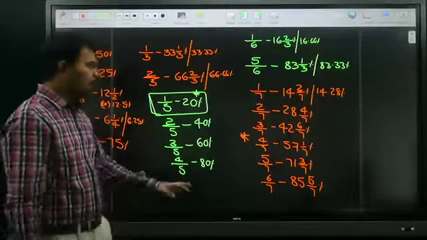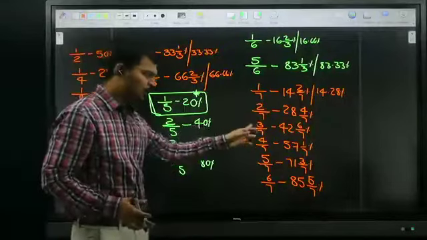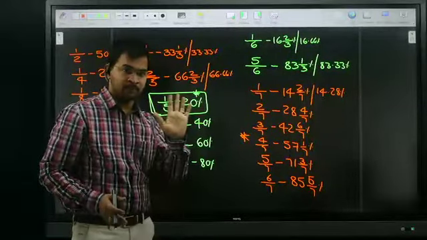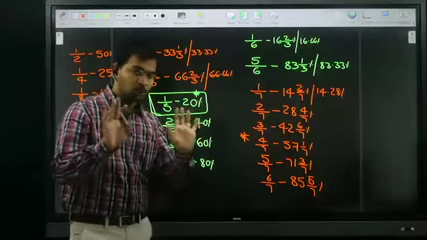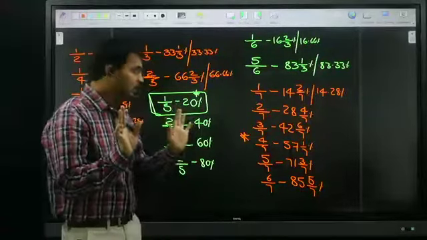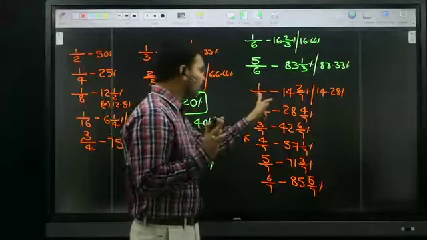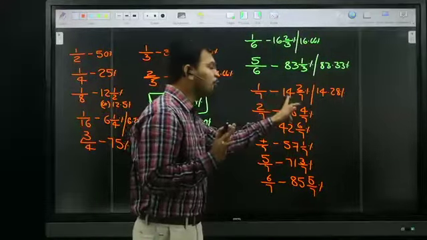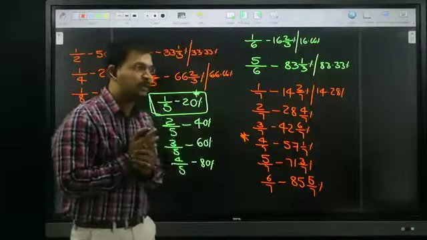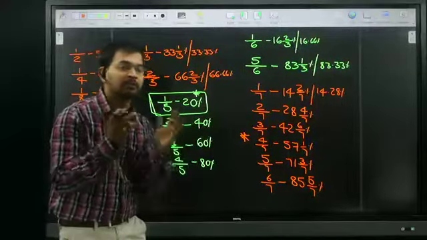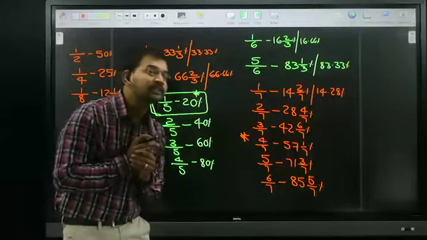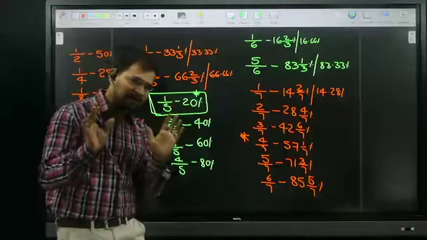If you learn by heart individually, it will take some time, and definitely you may forget in the exam. That is the reason, don't go for by heart. Simply remember, whenever 7 is in the denominator, 14 multiples are coming. And whenever 14 multiples are coming, 7 fractions are coming. All of you clear?